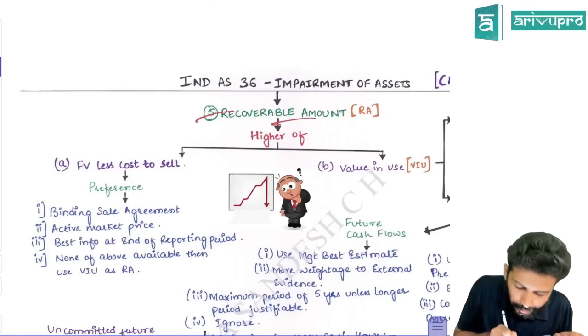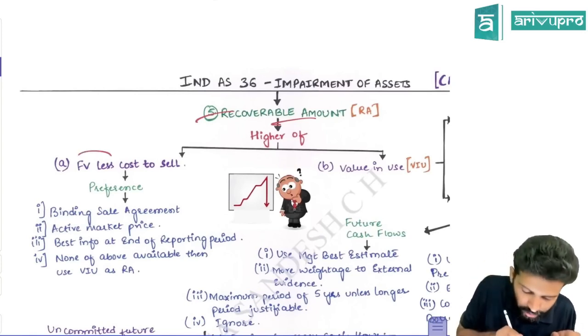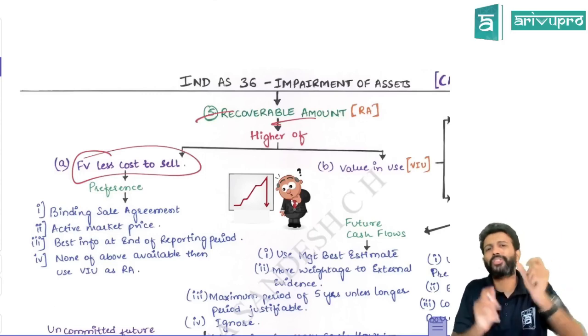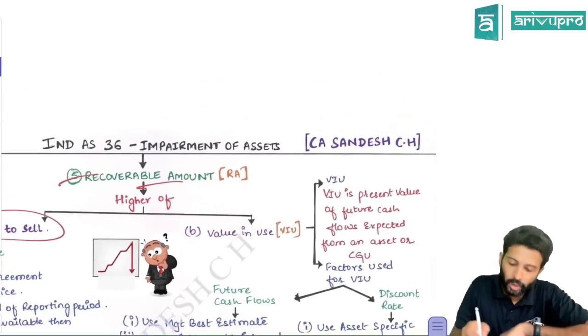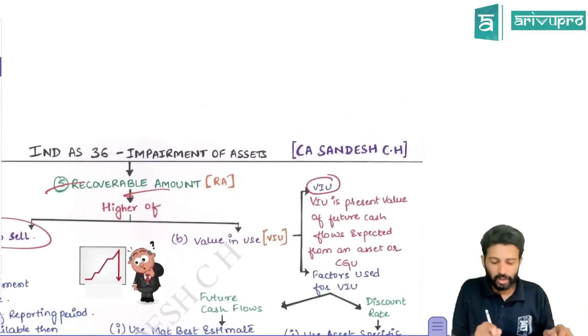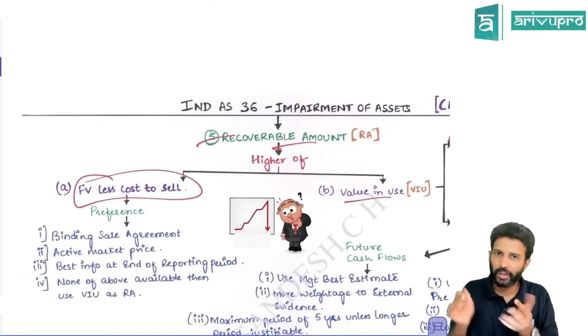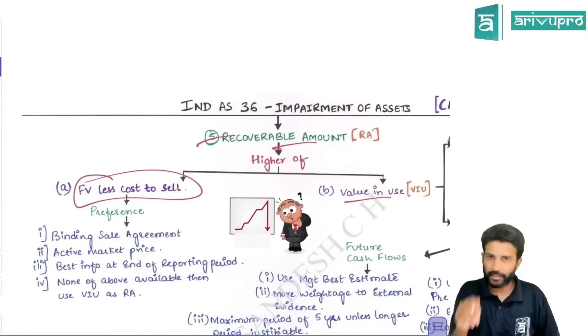What is it? Either by selling it, how much will you get? That only the standard uses the term fair value less cost to sell. Or by using it. By using it, instead of saying "by using it", they use a specific term called value in use. So recoverable amount is basically the higher of 2 things: fair value less cost to sell and value in use. Okay. You have to compute those 2, and the higher of the 2 becomes the recoverable amount.